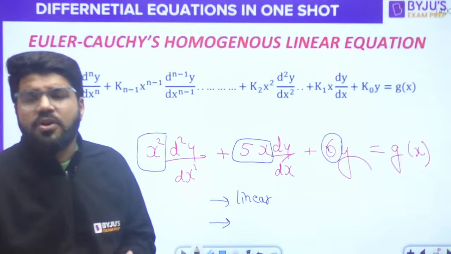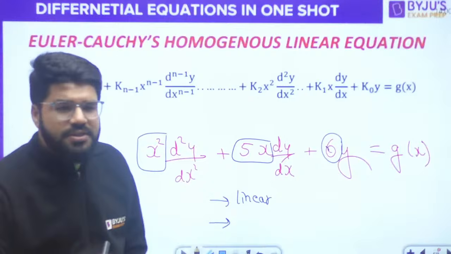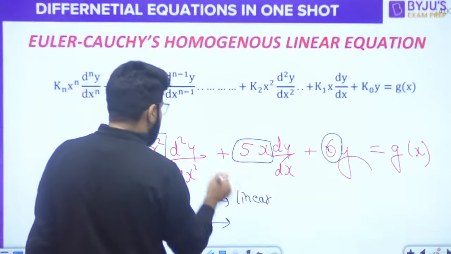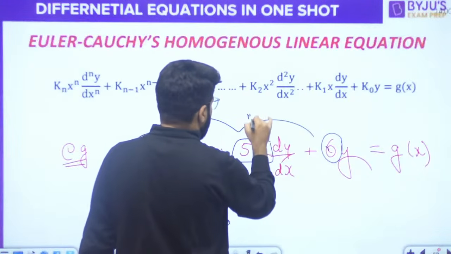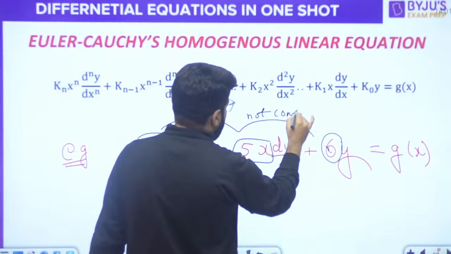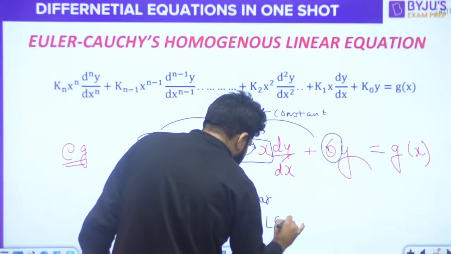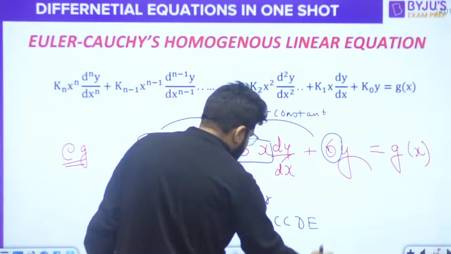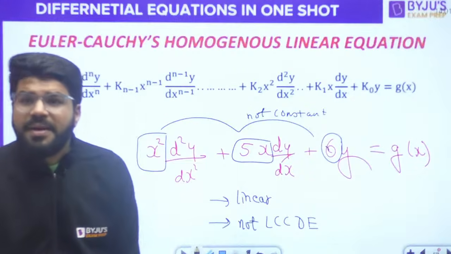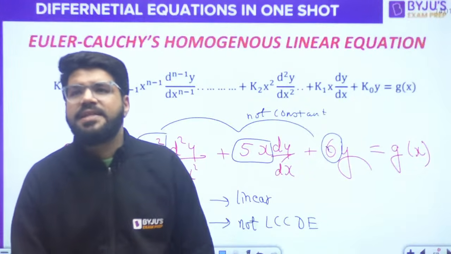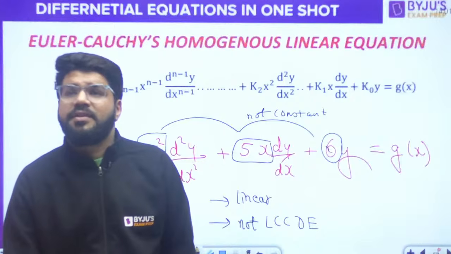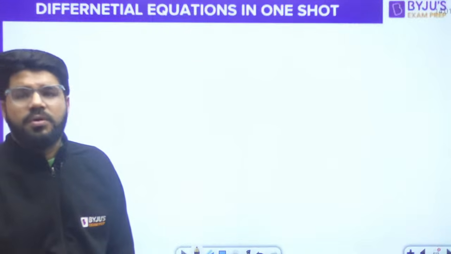So the coefficients are not constant. So it is linear, but it is not an LCCDE. It is an equation convertible to LCCDE.